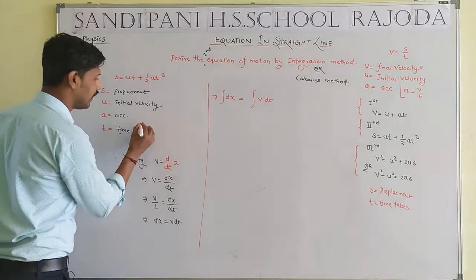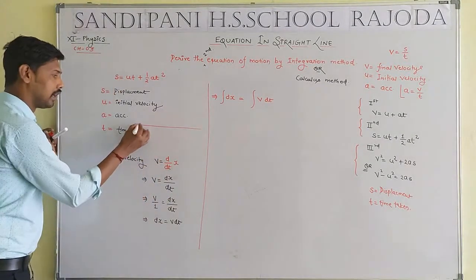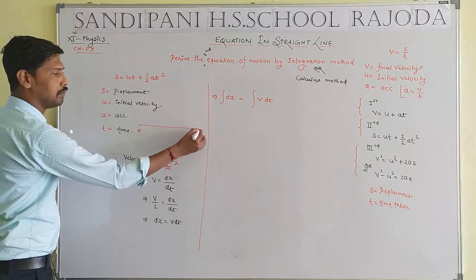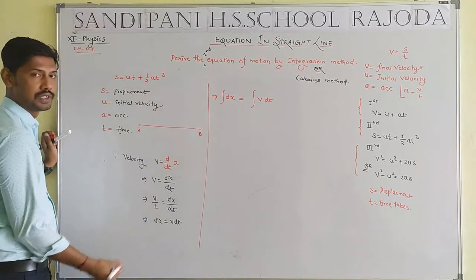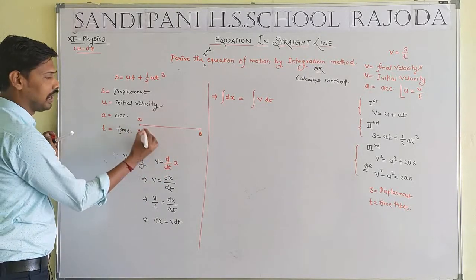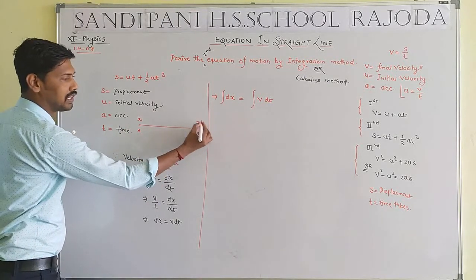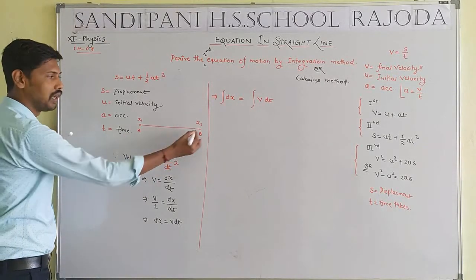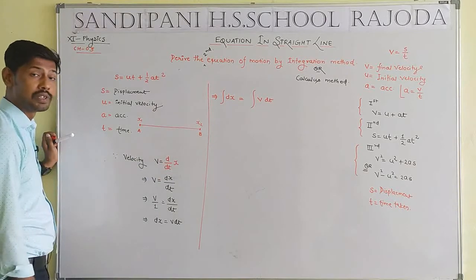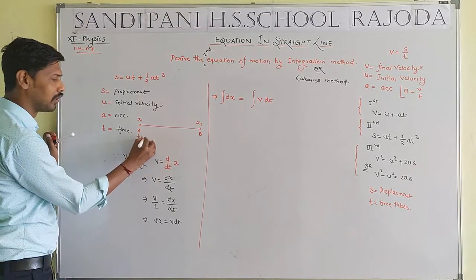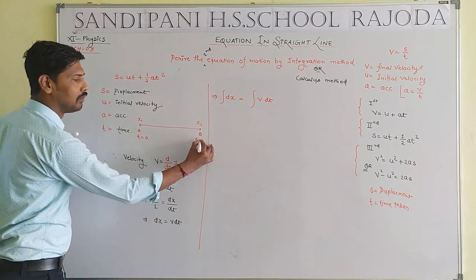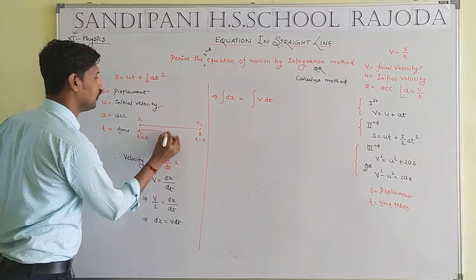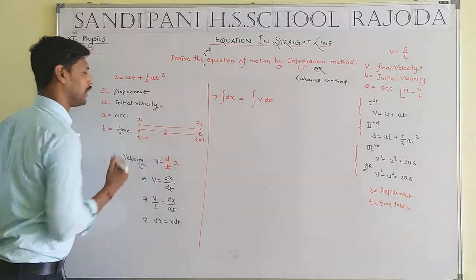Let me consider a simple diagram. Capital A and capital B are 2 points. Here x1 and here displacement will be equal to x2. Initial point represents x1 and final point represents x2, where time will be equal to 0 and time will be equal to t, and total displacement will be equal to capital S.